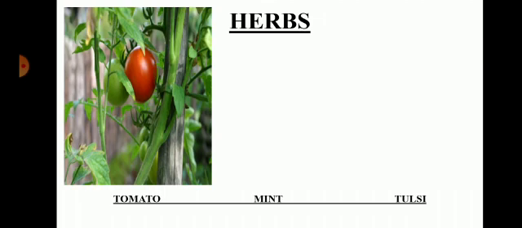Then lemon. The lemon grows above your height. The stem is hard. The branches appear at the base of the stem. So it is a shrub.